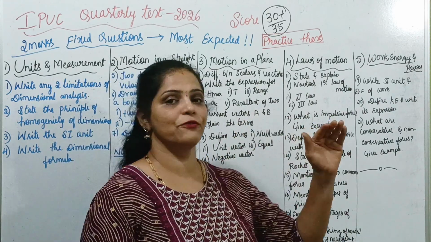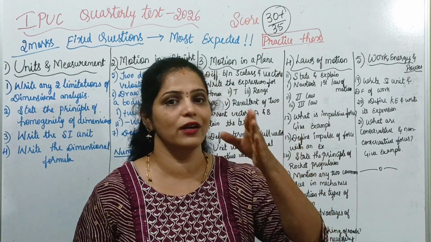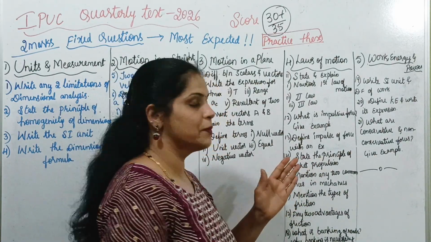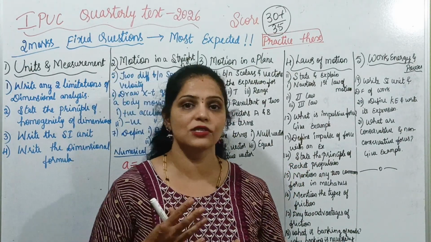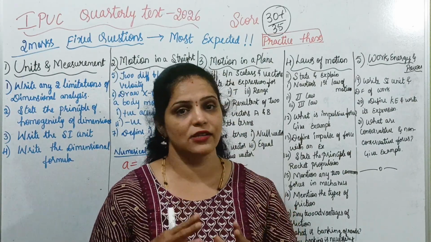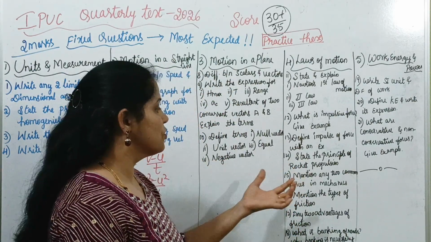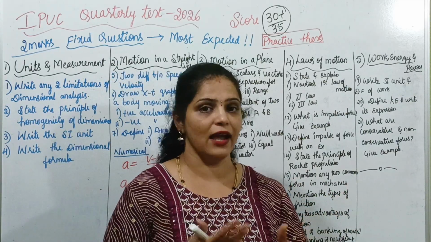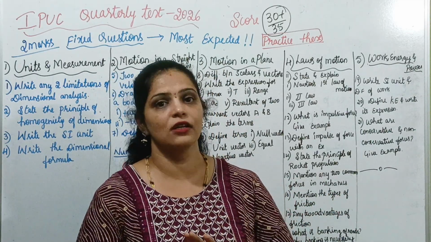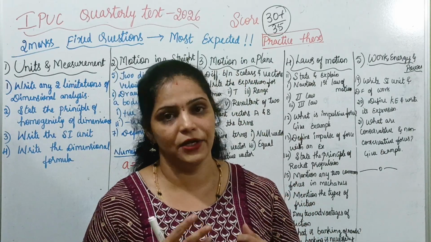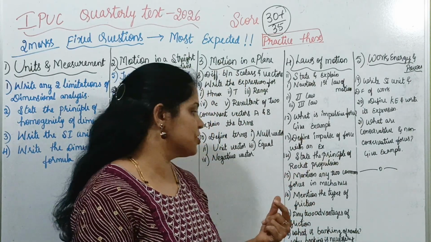And what is impulsive force? It is a large force that acts on a body for a short duration of time. And state the principle of rocket propulsion. Rocket propulsion is based on the principle of law of conservation of linear momentum. You need to state this one. Mention any two common forces in mechanics, that is gravity, normal reaction, tension, friction. All these are common forces experienced in our day-to-day life. So that you need to mention here.